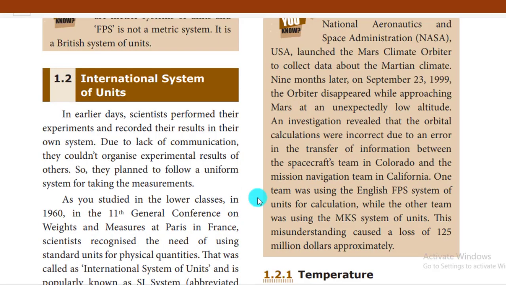All over the world, many scientists did a lot of experiments, but they recorded their work in different measurements. This led to confusion in coming to a conclusion for a particular experiment. So they used different methods to measure a particular quantity, and this leads to confusion. And so there arose the importance of using common measurements.